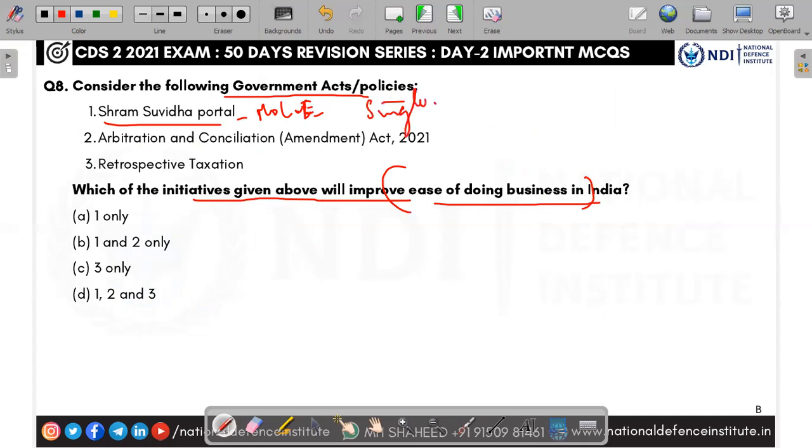It is a single-point website where the enforcement agencies, for example the labour ministry, and the companies come together and interact for inspection and other matters. So it is a Digital India initiative of the Ministry of Labour and Employment. Yes, it will aid the business environment because with a single-point website, if there is any issue, we can simply go to the website and enroll.